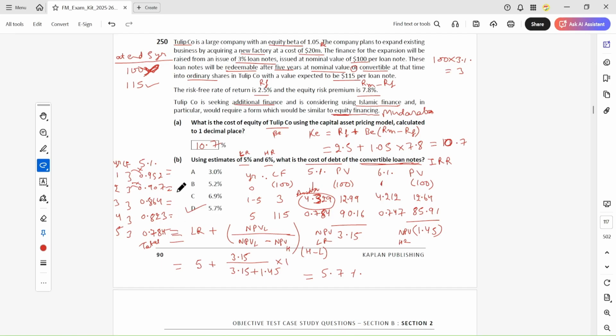So you can do it by yourself and check whether this answer is correct or not. Okay, it is correct because every time it will be the same, because this 4.329 is the addition of these. This 4.329 is the total of this, because we added this and then multiplied it by this. So the answer will be the same, this 12.99%.